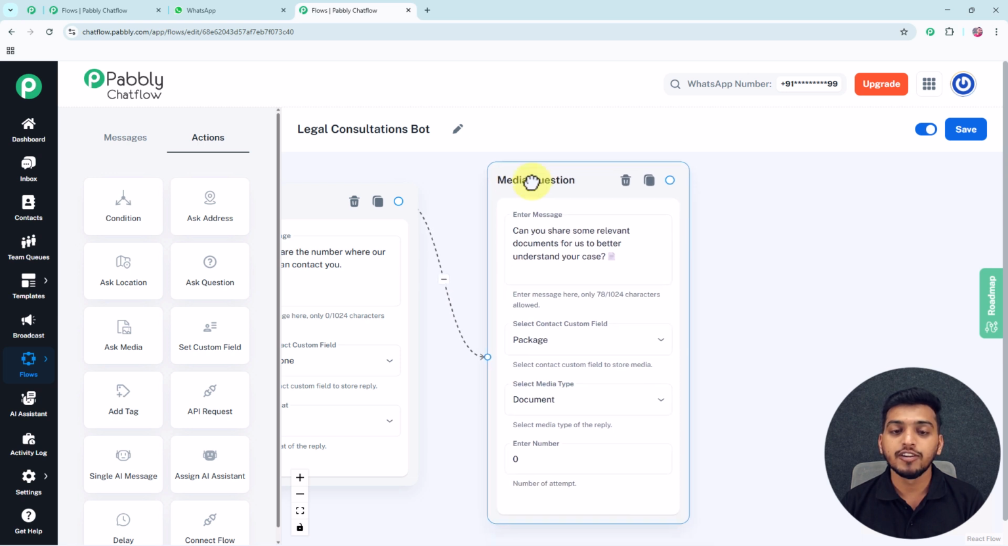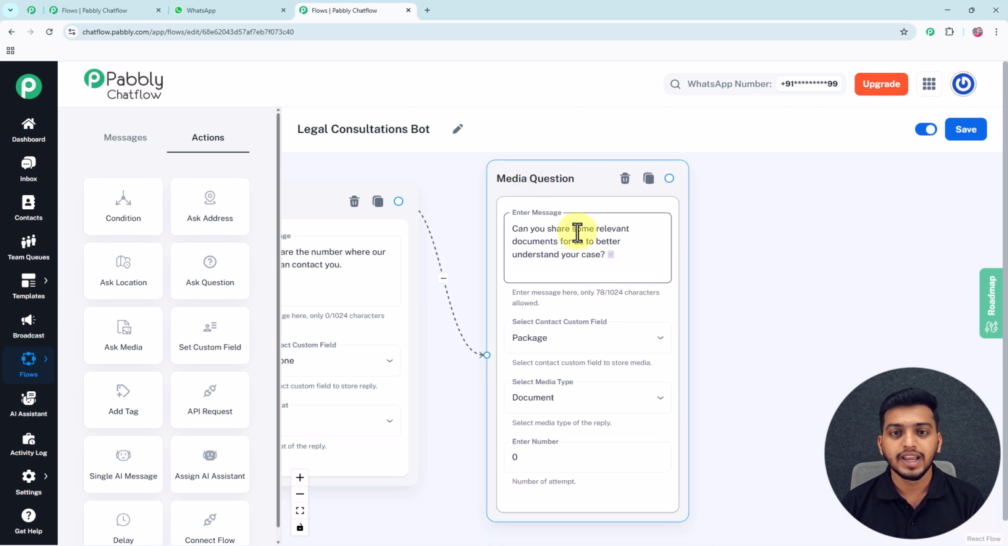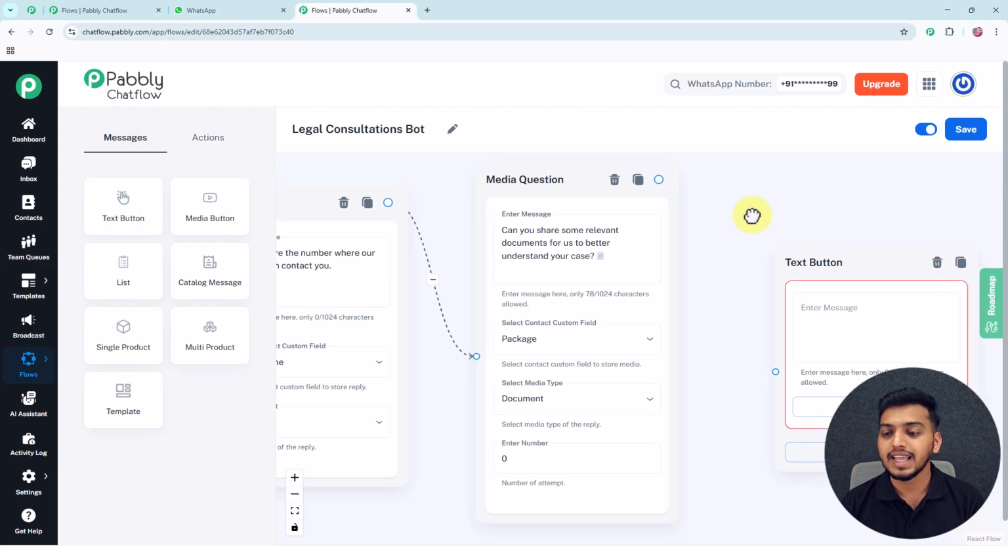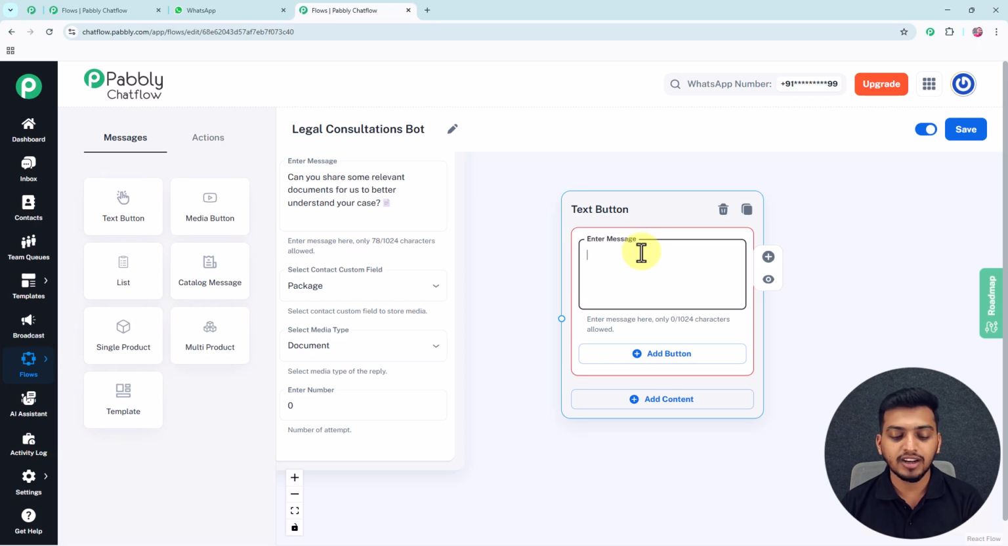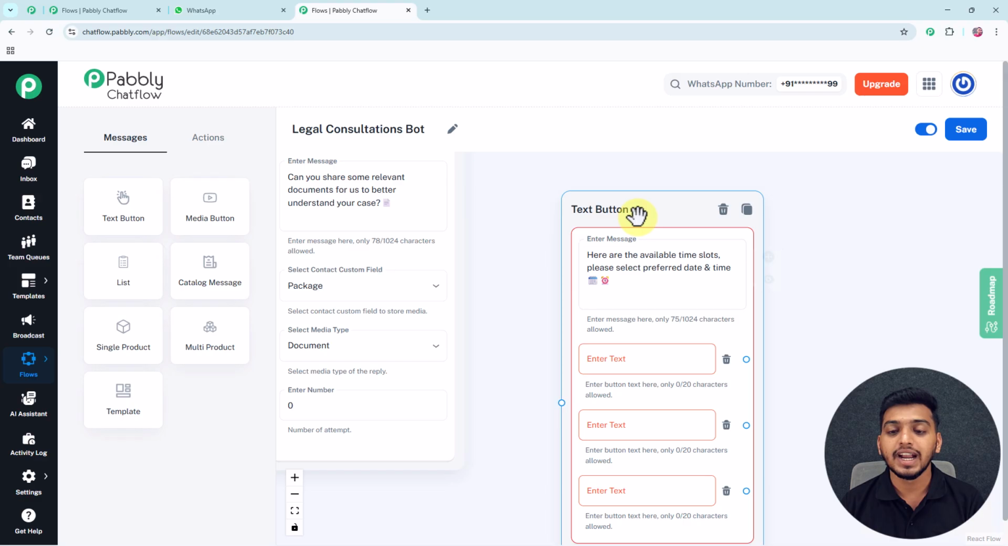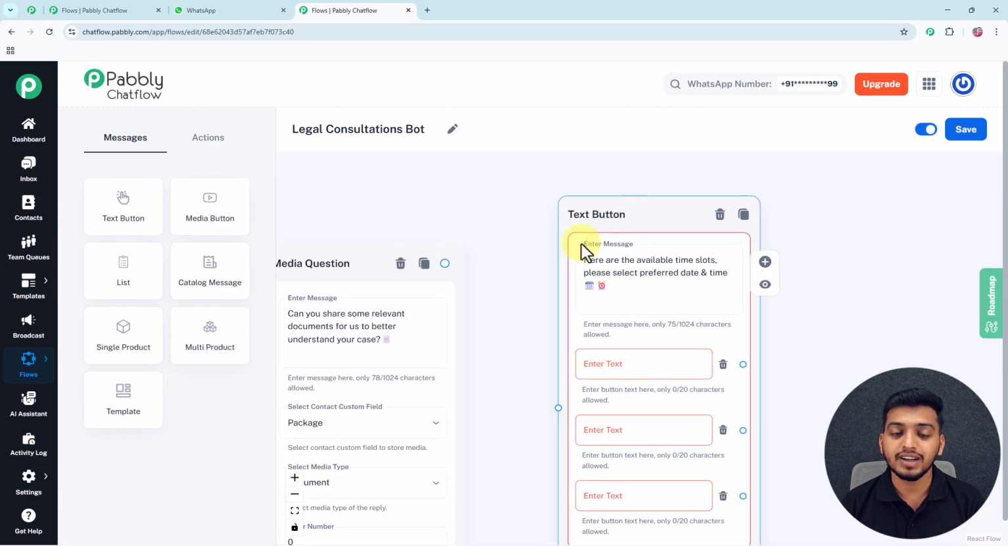And now we will move towards my next action step, in which I want to ask my customer to select their preferred date and time slot. So for that I will drag this text button, and then inside this enter message box I will enter this particular message, here are the available time slots, please select preferred date and time. And just below this I will click on this add button thrice to add 3 buttons, and in those buttons I will add 3 different time slots.